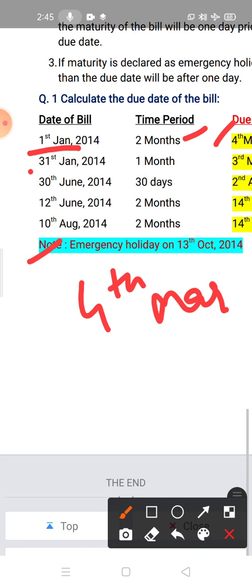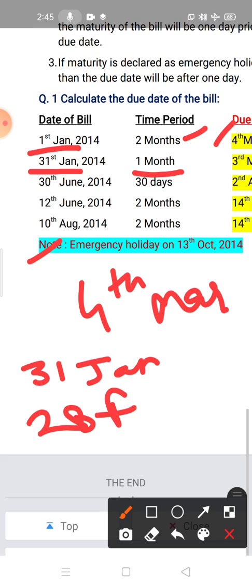Now the next is 31st January and 1 month. See, after 1 month from 31st January, you have to take the Feb month. So 28 Feb you have to take after 1 month. Now plus 3 days of grace.